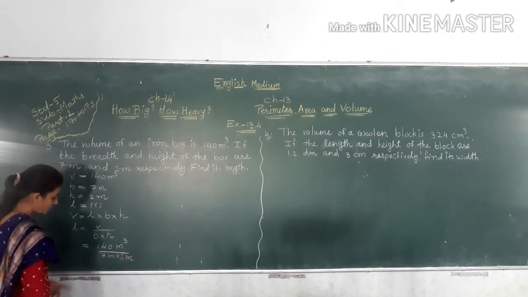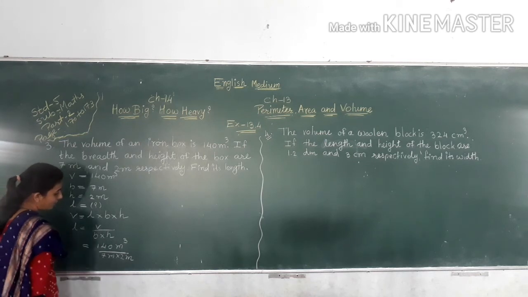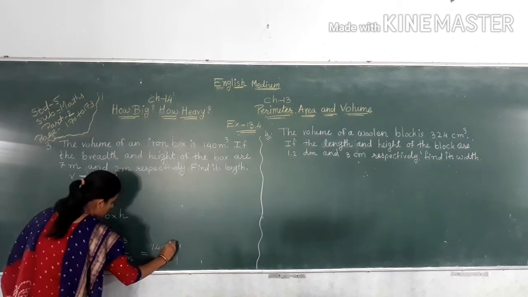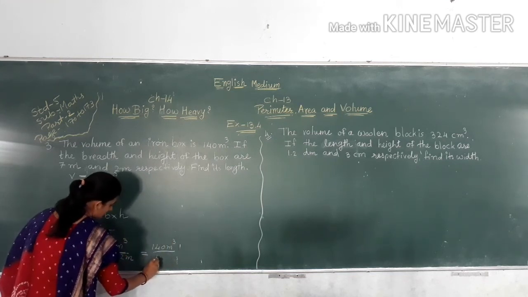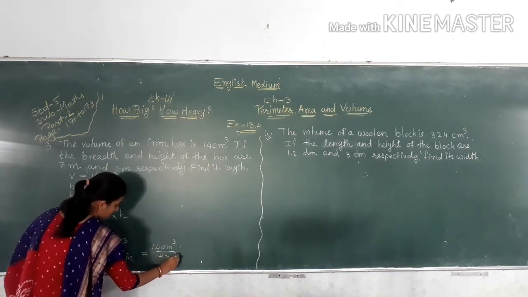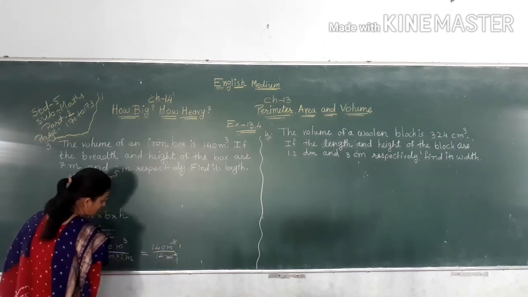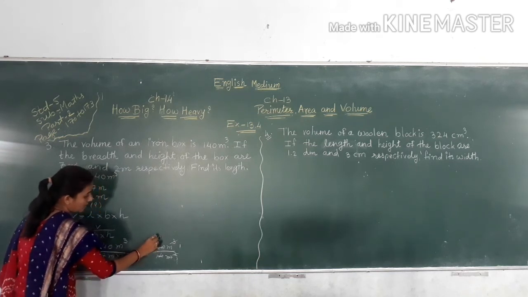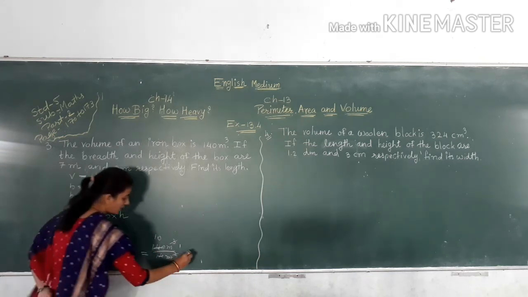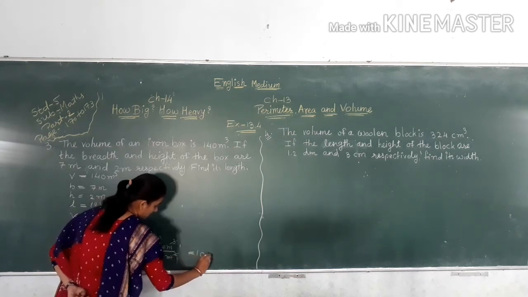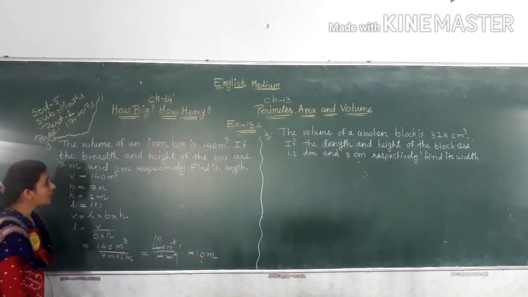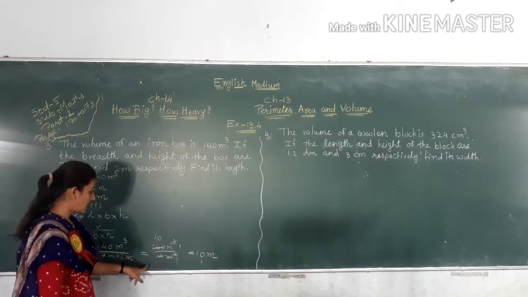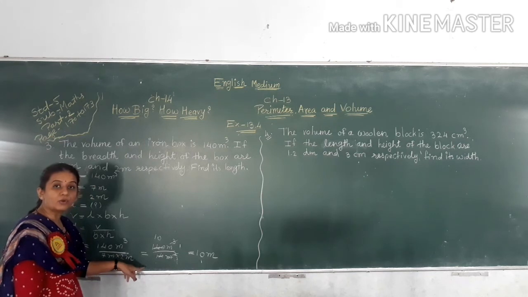7 multiply 2 meter, 7 2s are 14. So 140 meter cube divided by 14 meter square. Meter square cuts out. So 14 tens are 140, so 10 meter. So the length of the iron box is equal to 10 meter.